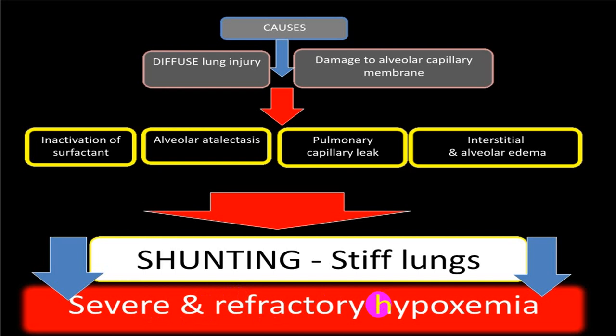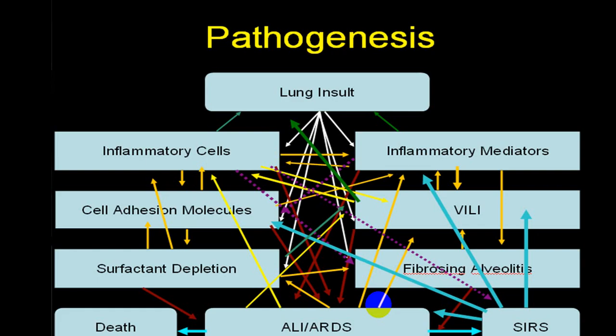And again in ARDS you divide into mild, moderate and severe variety. So these are multiple different mechanisms. They say that because of lung insult there are inflammatory cells or inflammatory mediators. Because of inflammatory cells you will end up with cell adhesion molecule formation, surfactant reduction or depletion.